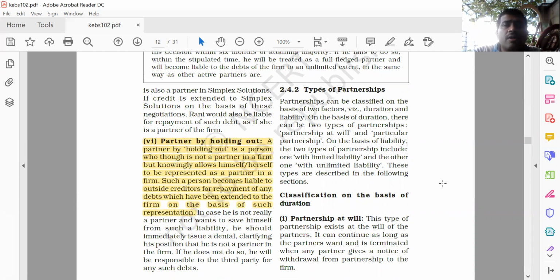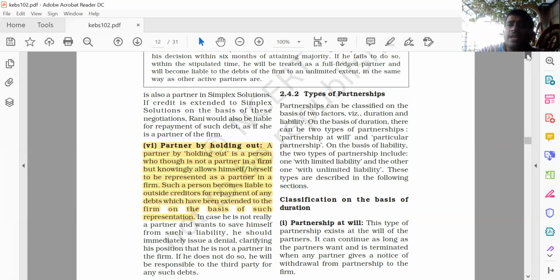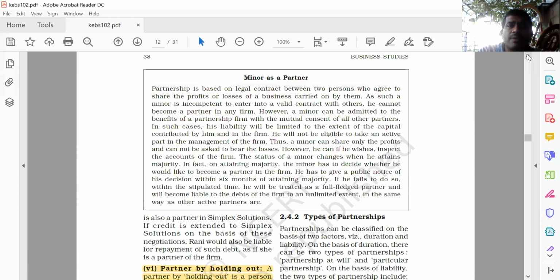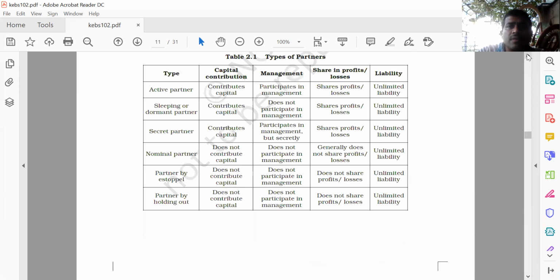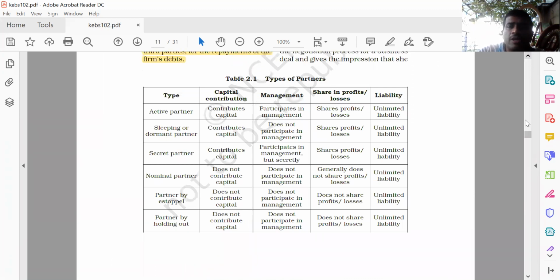So what we can say, partner by holding out. A partner by holding out is a person who is not a partner in a firm, but knowingly allows himself or herself to be represented as a partner in a firm. Such a person becomes liable to outside creditors for the repayment of any debt which has been extended. Now we can see the difference. I think that you can easily make it out. It's very simple, you can do it on your own, right?